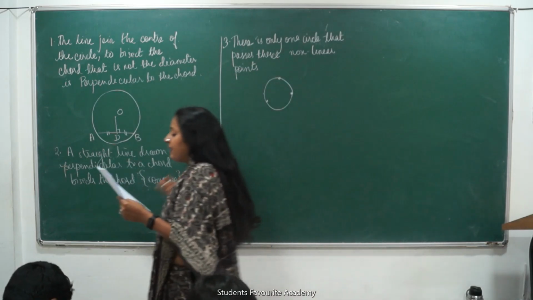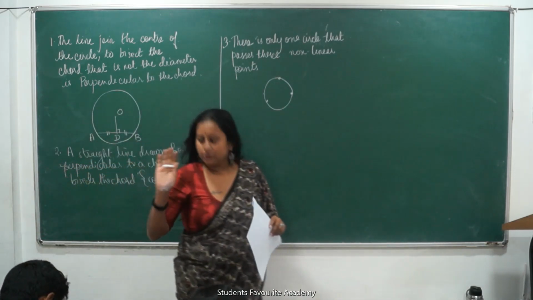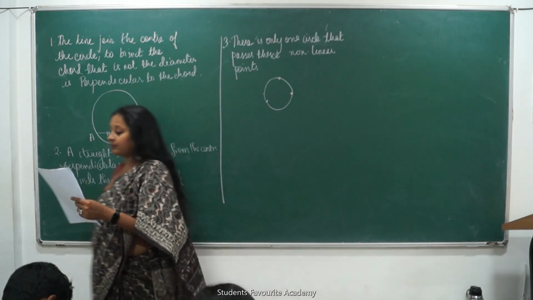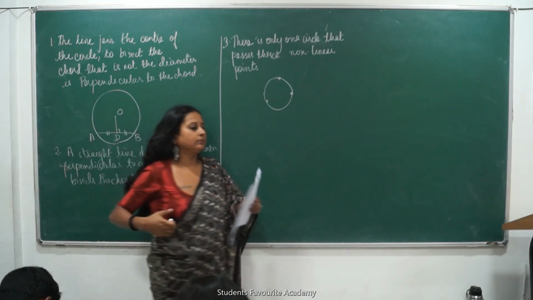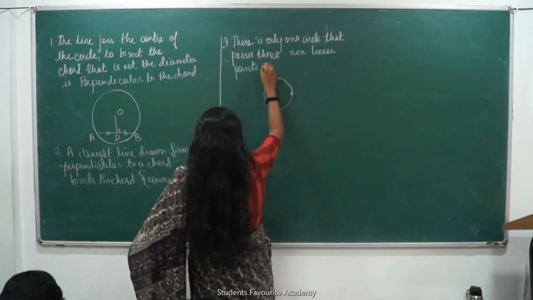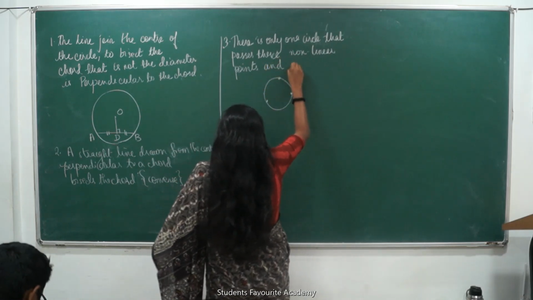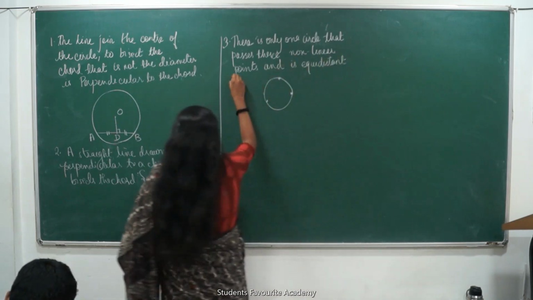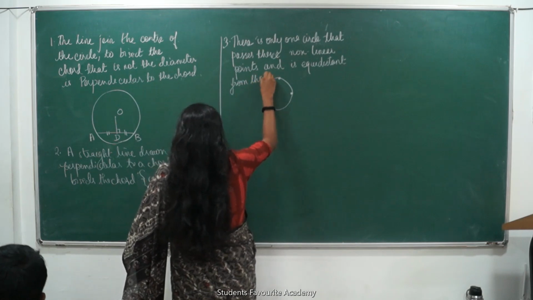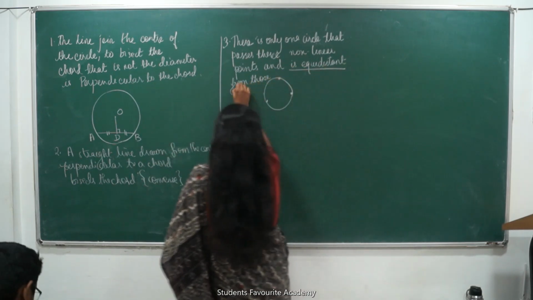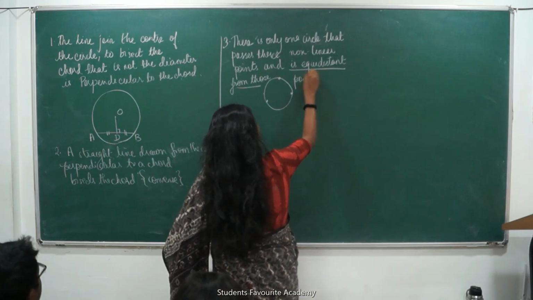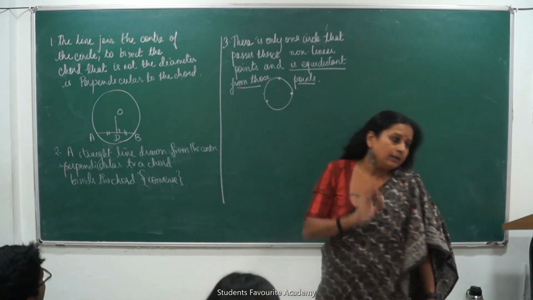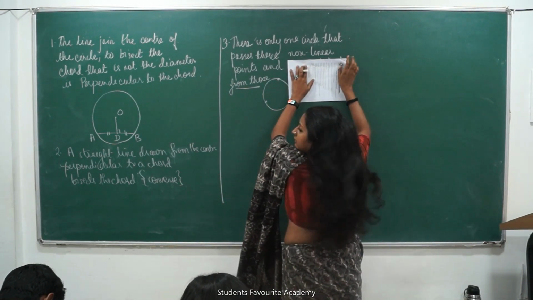There is one and only one circle equidistant and it is also one circle. Write this first.